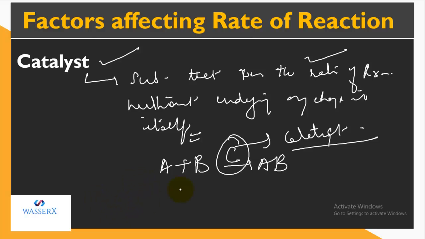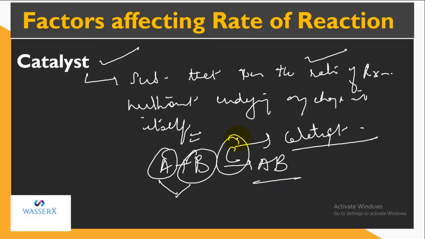So all those reactions which involve the catalyst have quite a high rate. The reason behind the use of catalyst is that the reactants couldn't combine that easily, and as a result, the product formation is delayed.